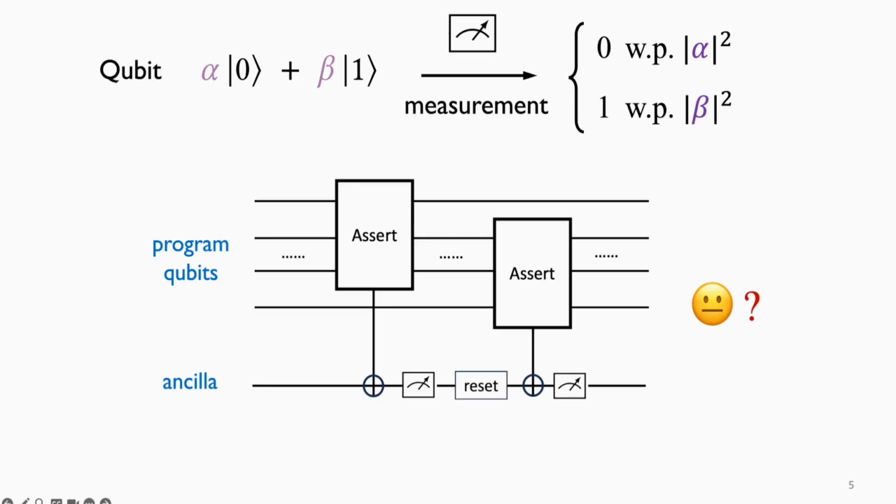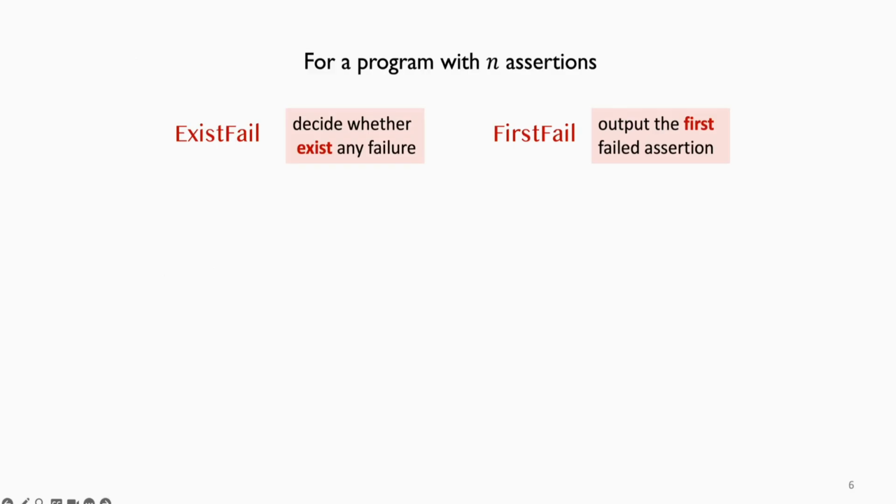Another thing we might want to do is to reuse the same ancilla for multiple assertions. The idea is you measure the ancilla in the middle of the circuit to check one assertion, then reset it to ket 0 and reuse it for the next one. That sounds nice. It saves ancilla qubits by recycling the same one each time. But here's a catch. This approach relies on mid-circuit measurement, which means performing a measurement in the middle of the quantum circuit. And such a physical operation is inefficient and can be hard to support in current quantum hardware, so we might want to avoid that if possible.